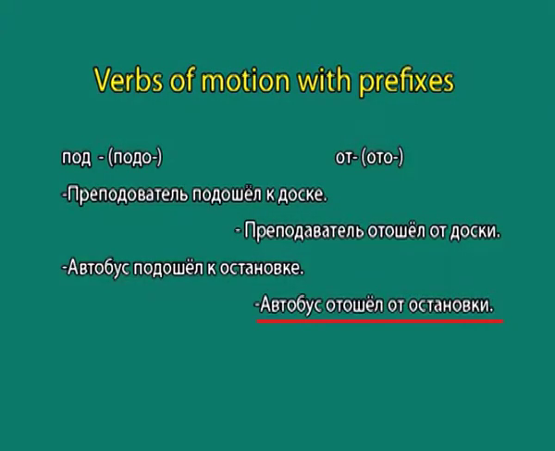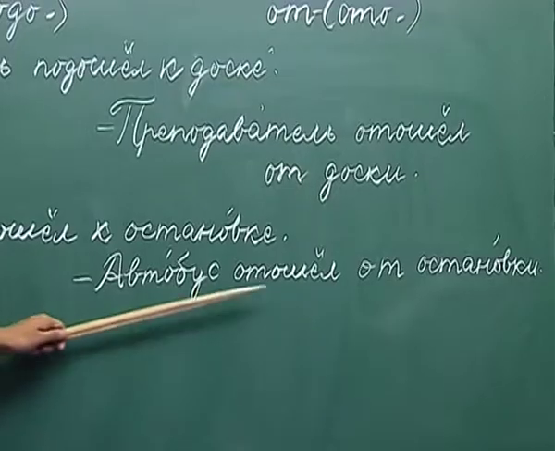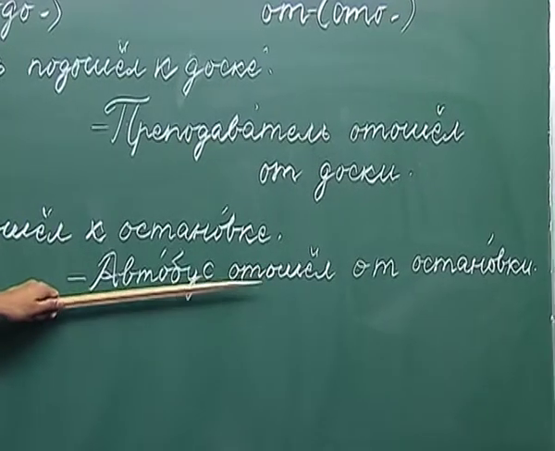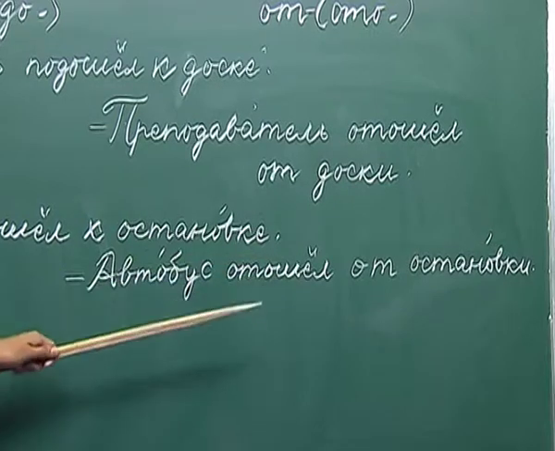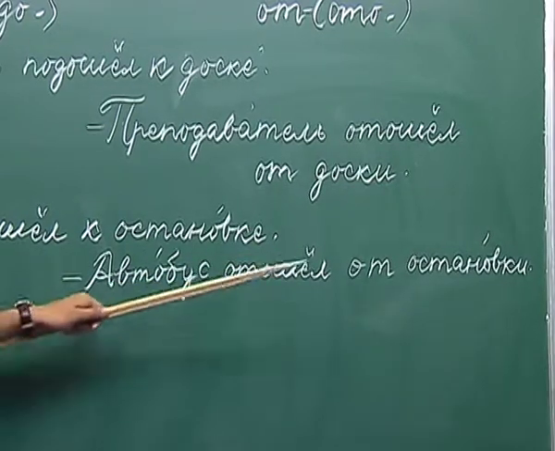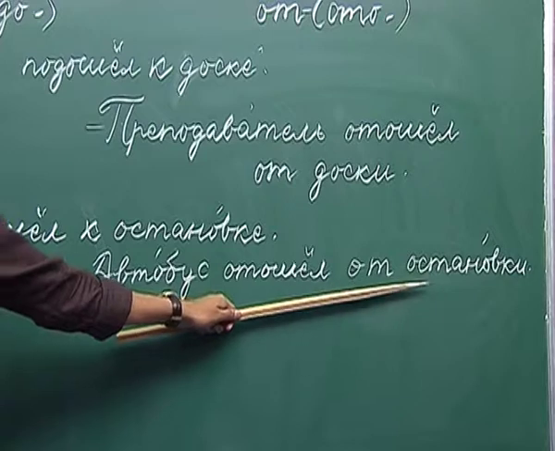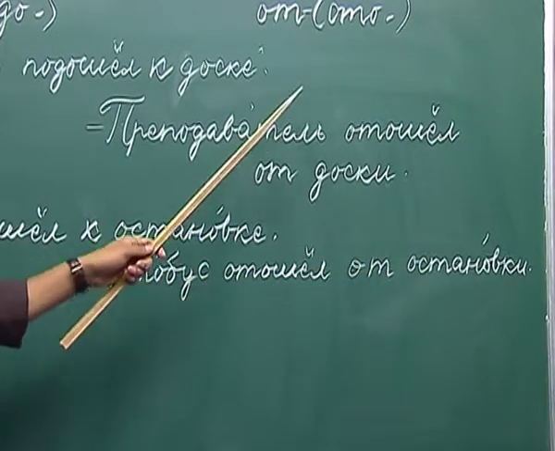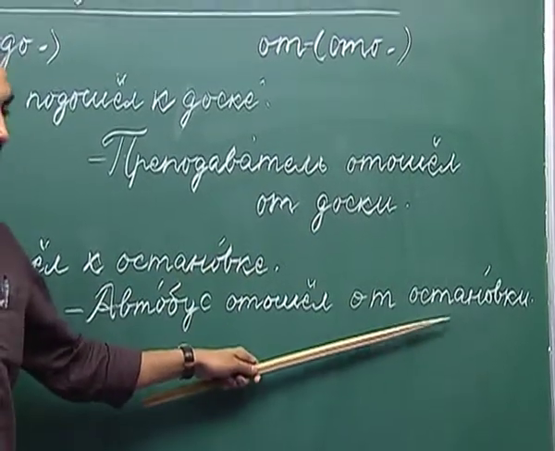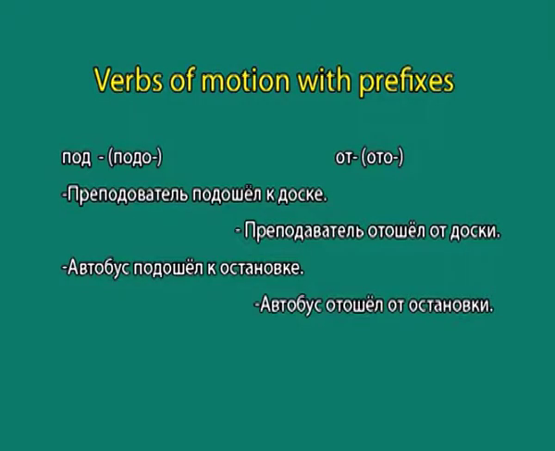Avtobus atashol atastanovki. In this sentence, we have used atashol, which means to move away. The bus moved away from the bus stand. So, here we are answering the question at kuda, and here we are answering the question kuda.